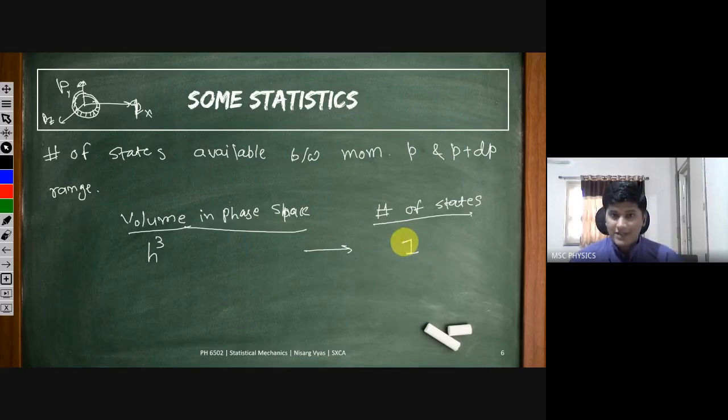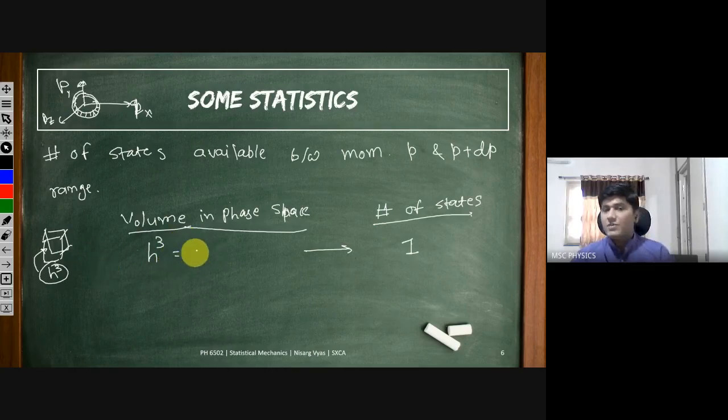I hope you guys are understanding. How many states are available for this h cube volume? The smallest volume possible in phase space for a single state is h cube, because this volume corresponds to the multiplication of dx, dpx, dy, dpy, and dz, dpz.